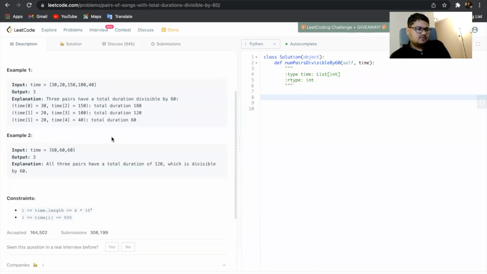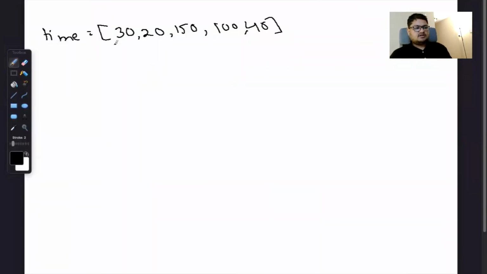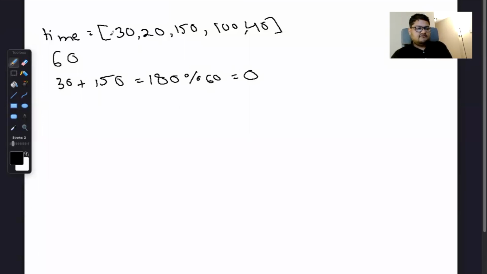Let me explain what the question is trying to ask. We have this time array showing durations, and they want to know how many pairs of songs are divisible by 60. 30 plus 150 is 180, and when you divide it by 60, the remainder is 0. 30 plus 100 is 130, not divisible. 30 plus 40 is 70, not divisible. 20 plus 100 is 120, divisible by 60 with remainder 0.